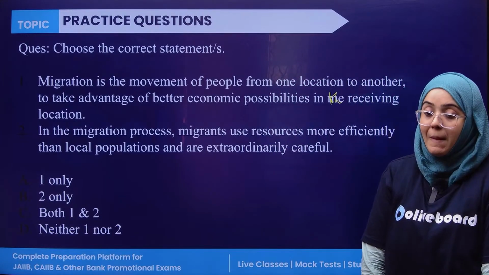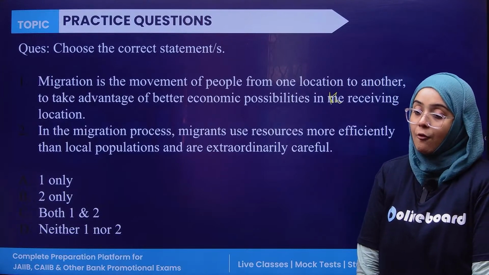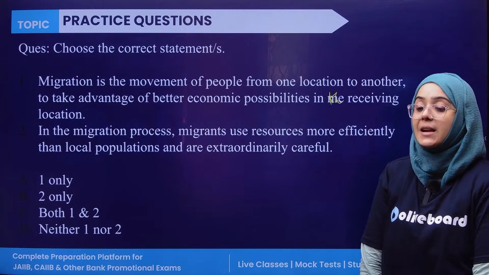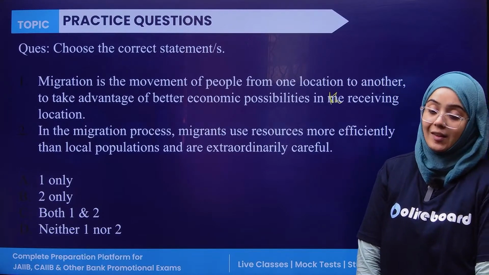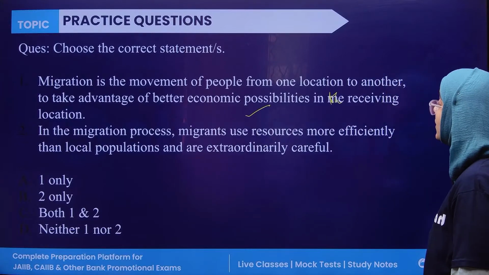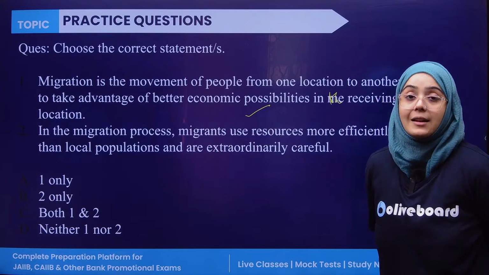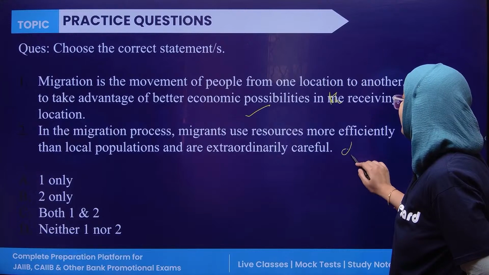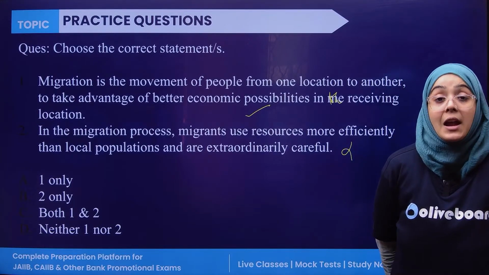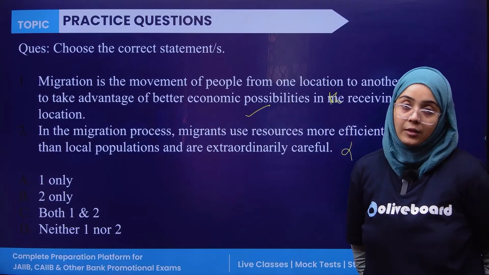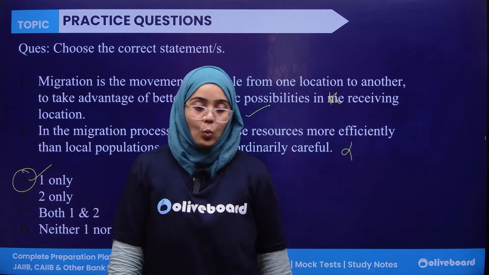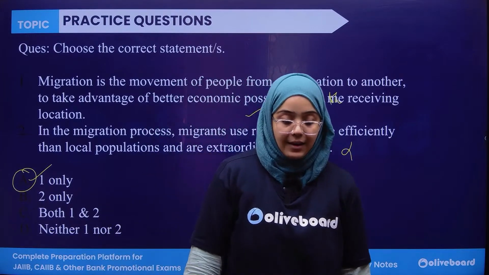So migration is the movement of people from one location to another to take advantage of better economic possibilities in the receiving location. It is correct. Second, in the migration process, migrants use resources more efficiently than the local population. Actually, it is wrong, because migrants are considered resource degraders, not enhancers. So the correct answer is only one. Okay, done. A is the correct answer.